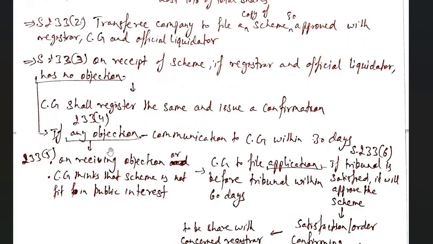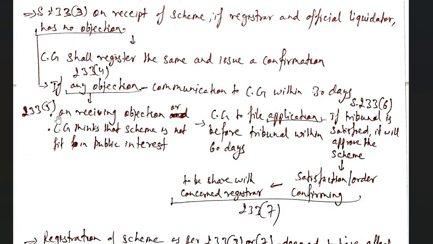But if there is any objection, then by virtue of clause 4, that objection will be communicated to the central government within 30 days. Now, as per clause 5, on receiving this objection, or if the central government thinks that the scheme is not fit in public interest, then the central government is to file an application before the tribunal within 60 days.